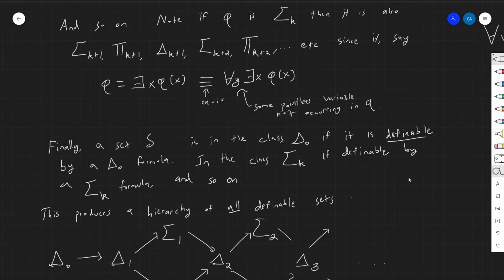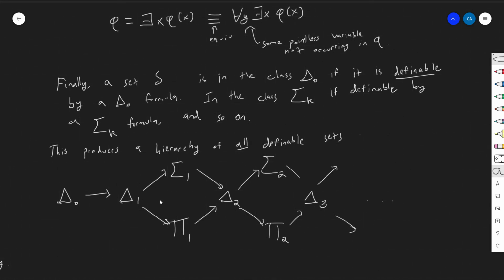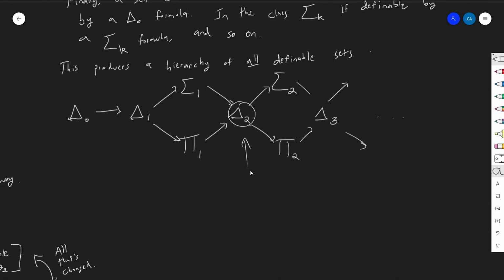Delta k, oops. This thing is defined by being the intersection of these two sets. This is sigma 2 intersect pi 2, and then this here is sigma 3 intersect pi 3, and so forth, right? And so this is the hierarchy.